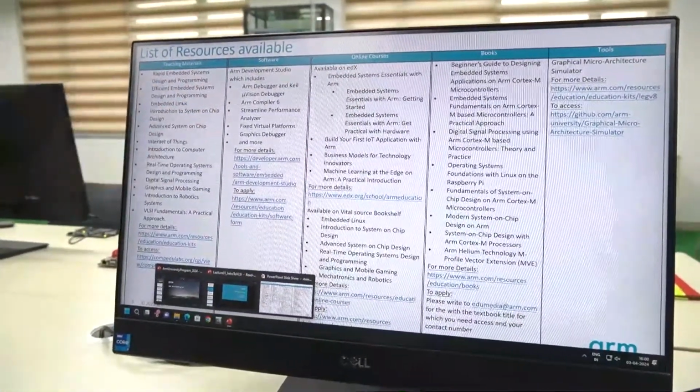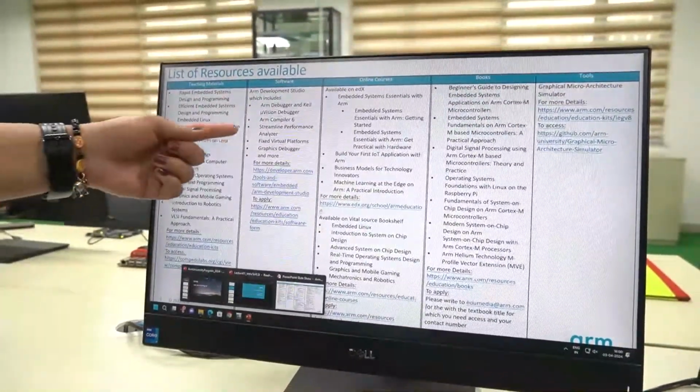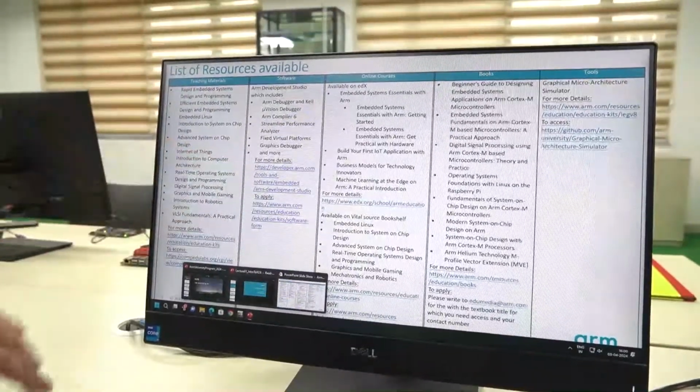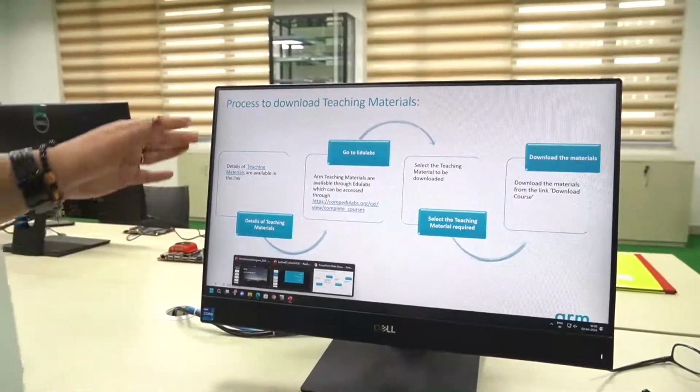Software tools are available, which is the ARM Development Studio software, and we can download all this software through this. Online courses are also available, along with books and tools.